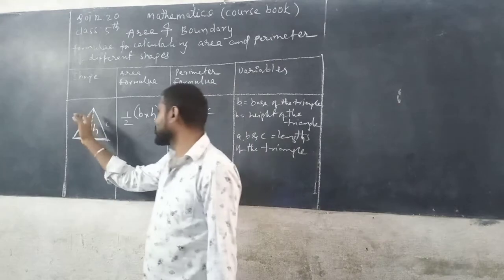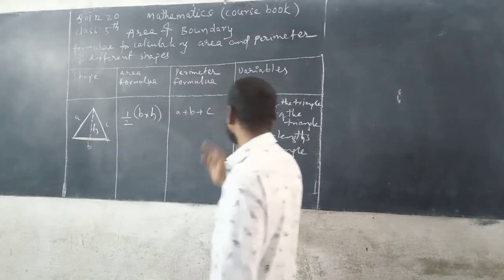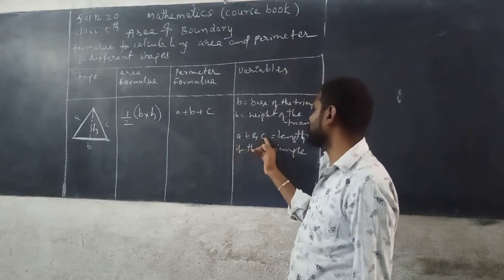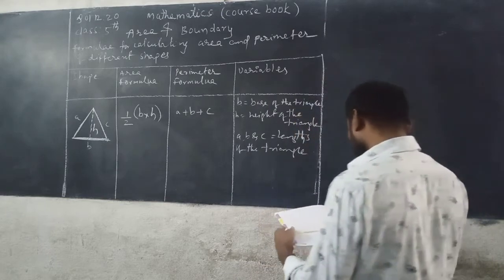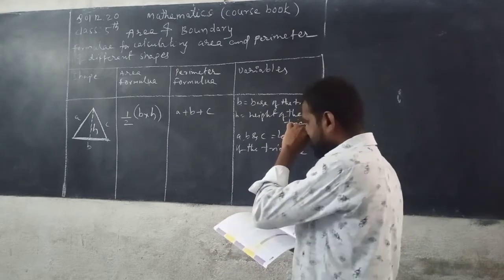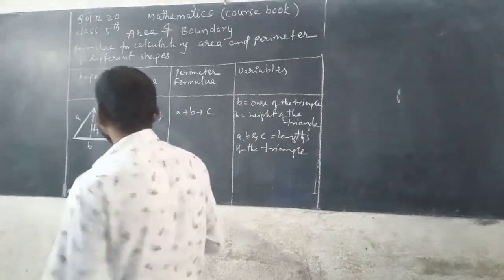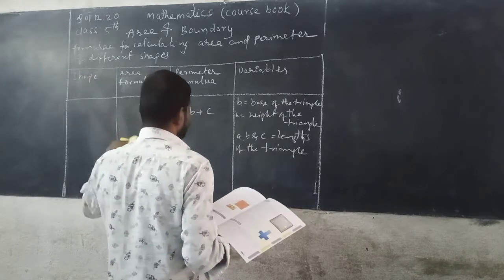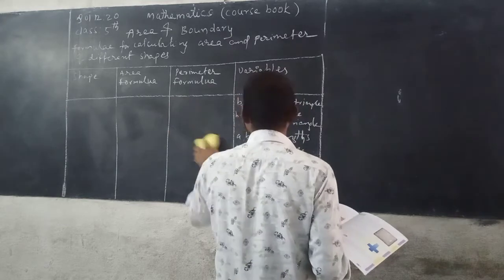Means 3 sides, side A plus side B plus side C. Here B is for base of the triangle, H for height of the triangle, and A, B, C are the lengths of the sides of the triangle.